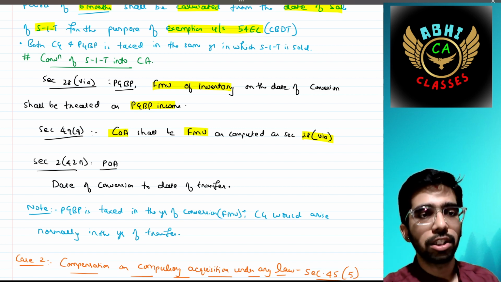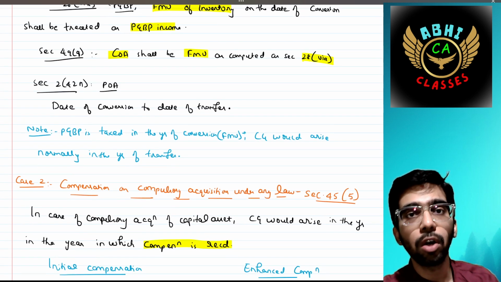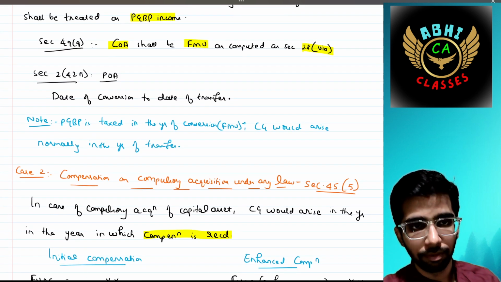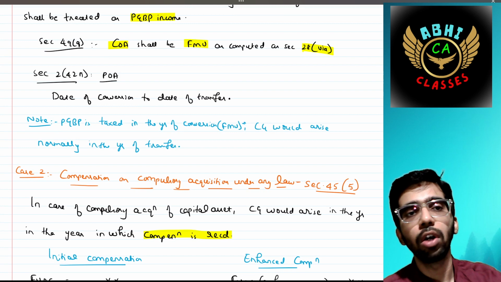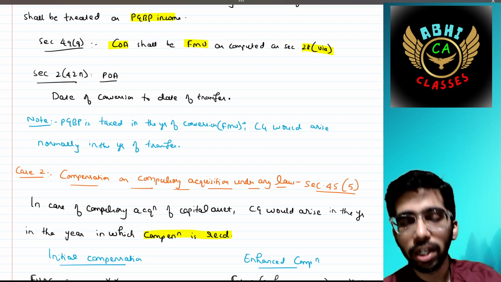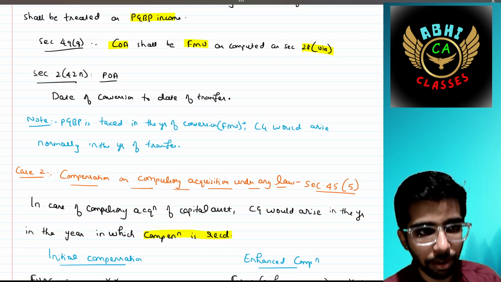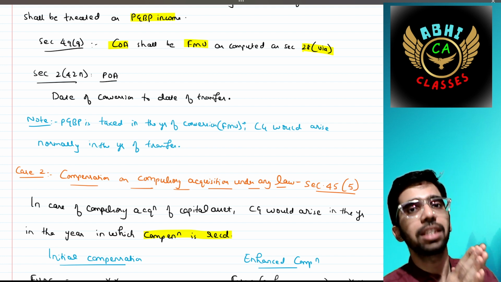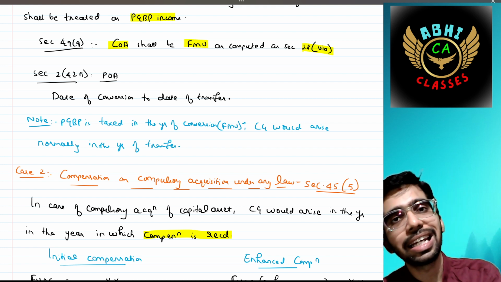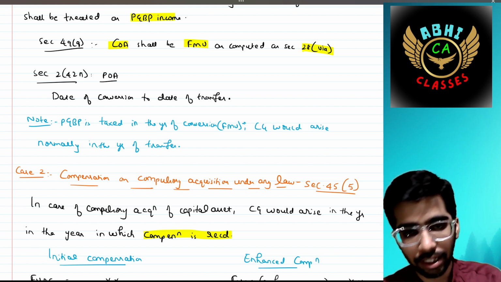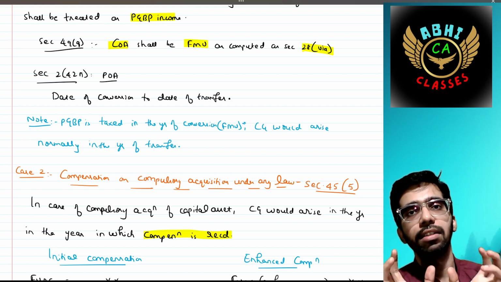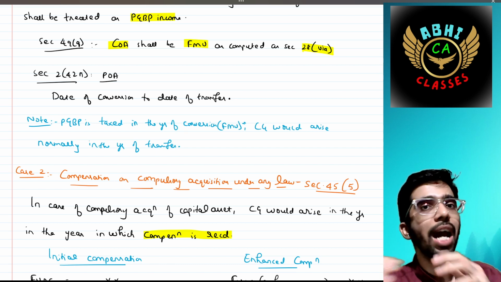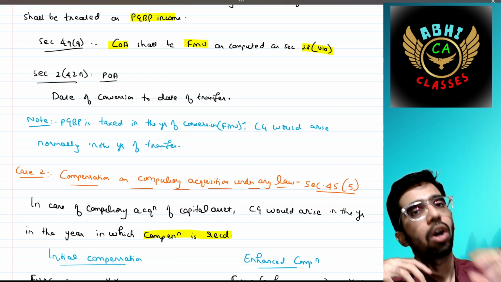Okay. Then Section 2(42A) says the period of holding, POH. Period of holding shall be computed from the date of conversion, when the stock is converted into capital asset, till the date of actual transfer of that capital asset. On that basis we have to check whether it is a short term or a long term capital asset.